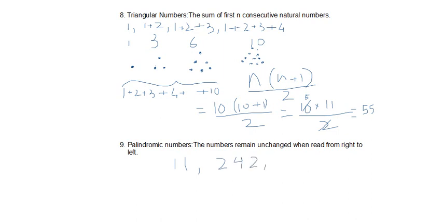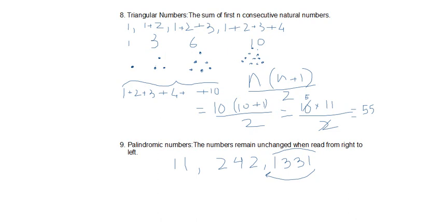So these are all palindromic numbers. That means whether you read from left to right or from right to left, the number is the same. So they are known as palindromic numbers, like palindromes in words.